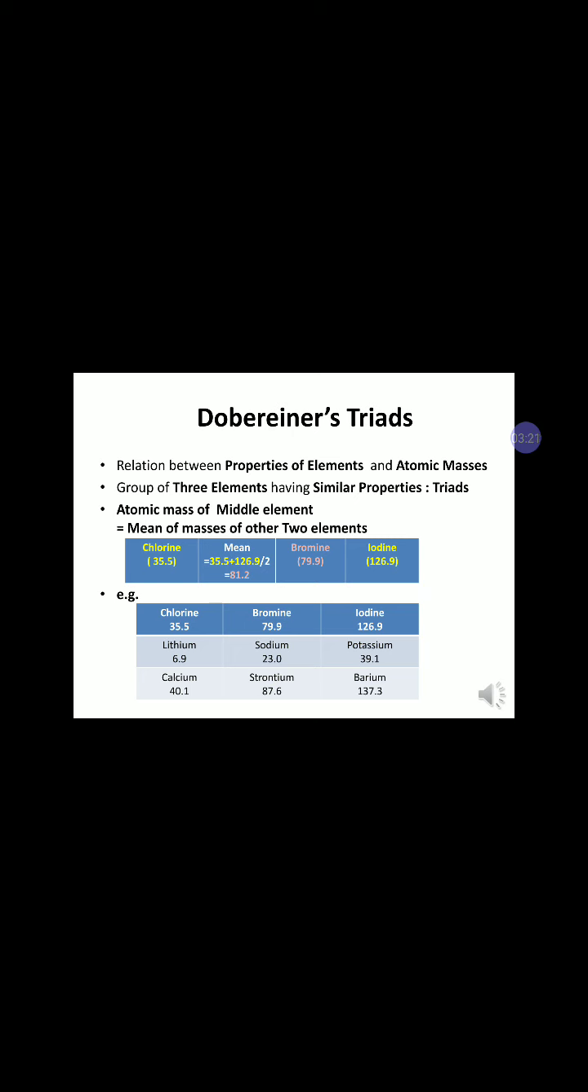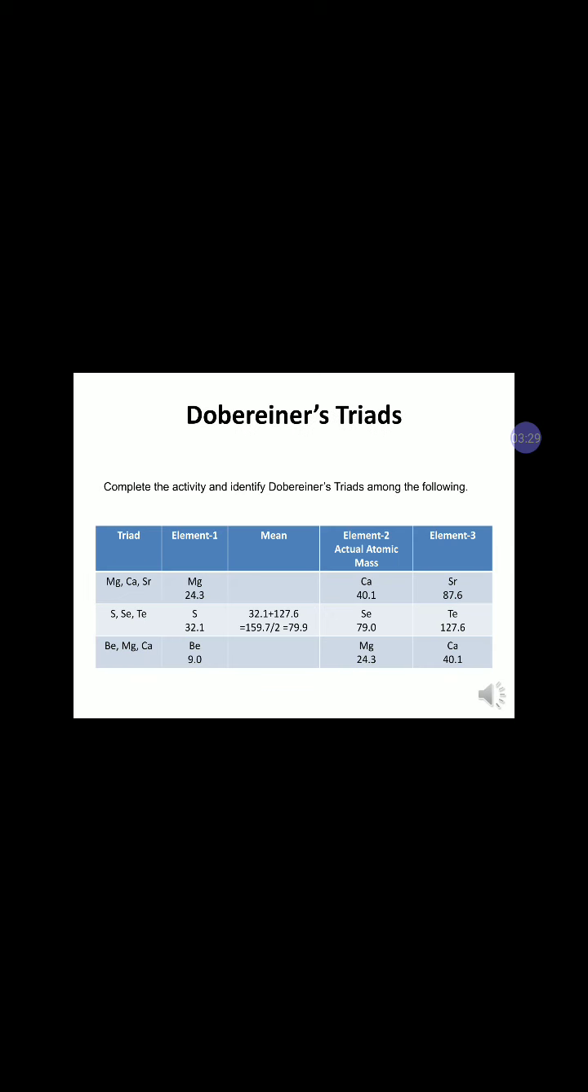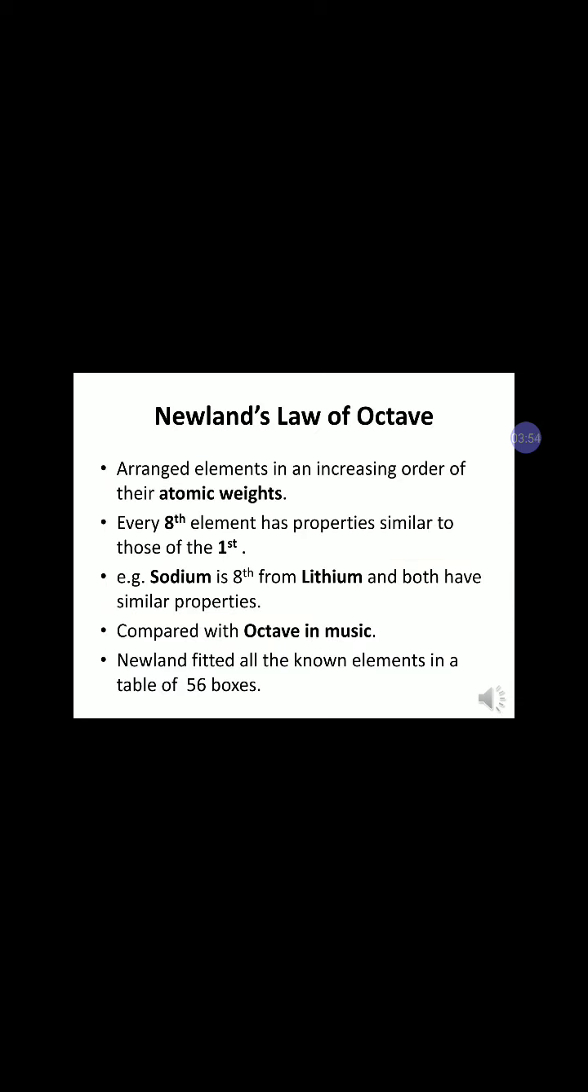He gave more examples of the triad as lithium, sodium, potassium; calcium, strontium, barium, etc. Complete the activity and identify Dobereiner's triads among the following. You will find that sulfur, selenium, and tellurium, and beryllium, magnesium, and calcium are triads, but magnesium, calcium, and strontium do not make a triad. Likewise, scientists found that Dobereiner's law of triad cannot be applied to all the elements known at that time. So, scientists tried to find a more systematic way to classify the elements.